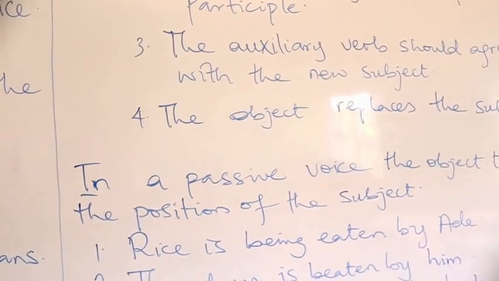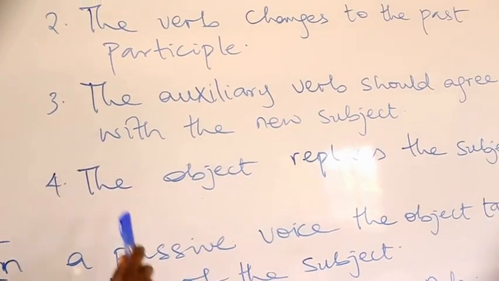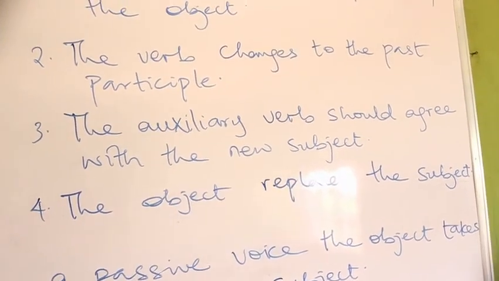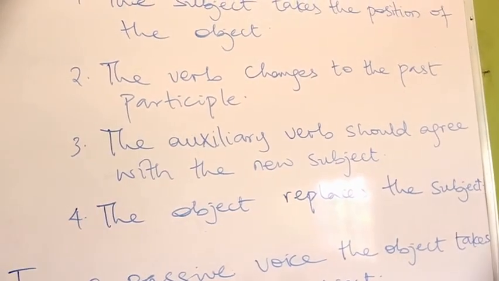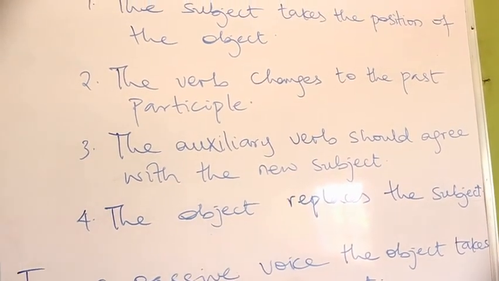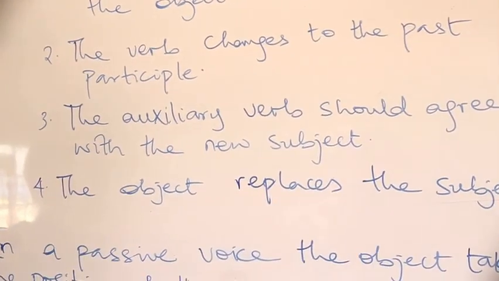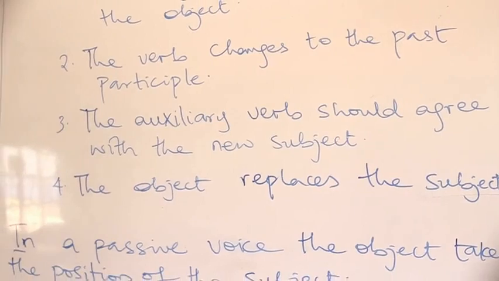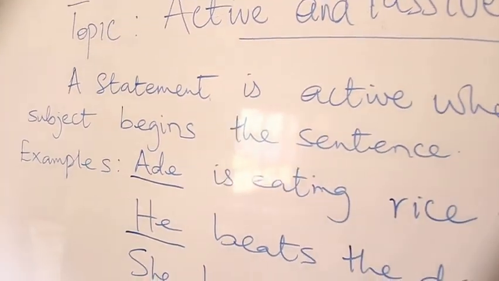Third, the auxiliary verb should agree with the new subject. The auxiliary verb in the sentence should agree with the new subject. What are the auxiliary verbs that are found in the sentences? Is an auxiliary verb.